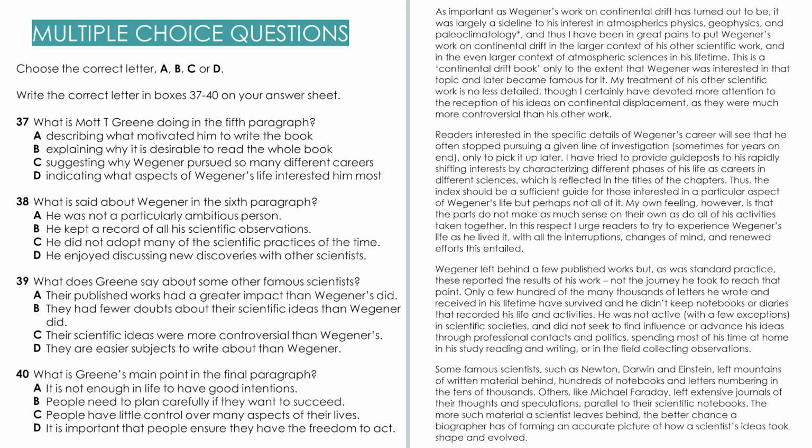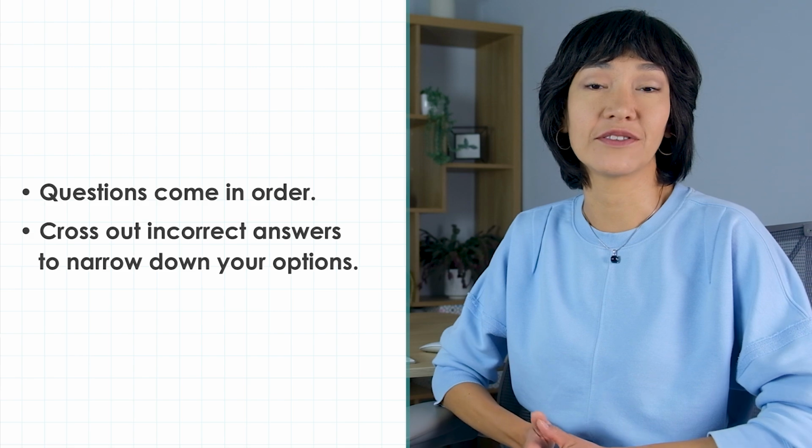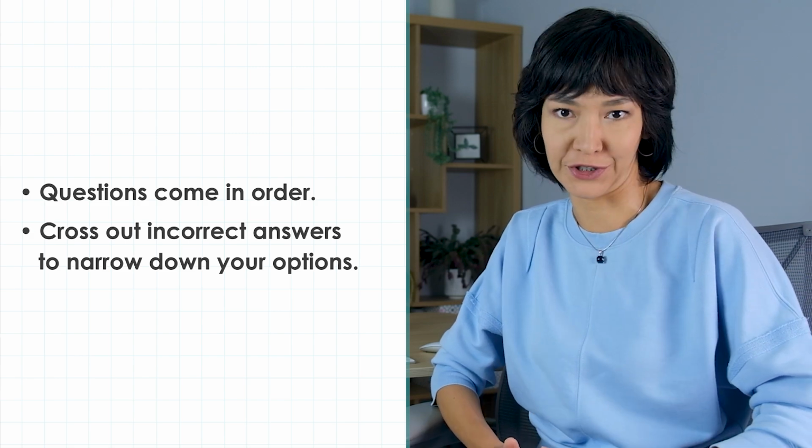So question number 39 is probably about the 7th paragraph. With the previous set of questions, we finished reading paragraph number 3, but the next question is about paragraph number 5. Do you need to read paragraph 4? If you have enough time, you can skim read it, but you don't have to. And we're going straight to paragraph 5. Cross out incorrect answers to narrow down your options.